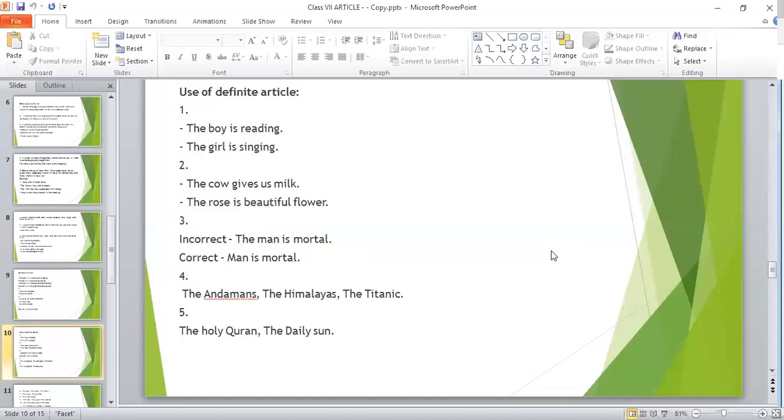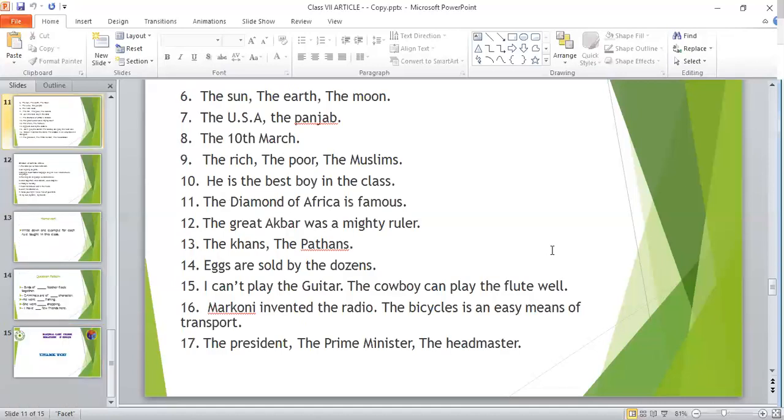Next, for indicating some islands or mountains or ships, we use the, as for example, the Andamans, the Himalayas, the Titanic. And then before the name of a newspaper or the holy book, we use the, like the Holy Quran, the Daily Sun. Again, the sun, the earth, the moon. Those are actually one single thing. Those are specific, and that's why we use the here.